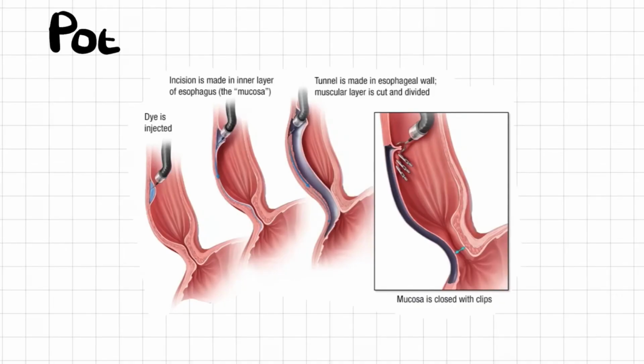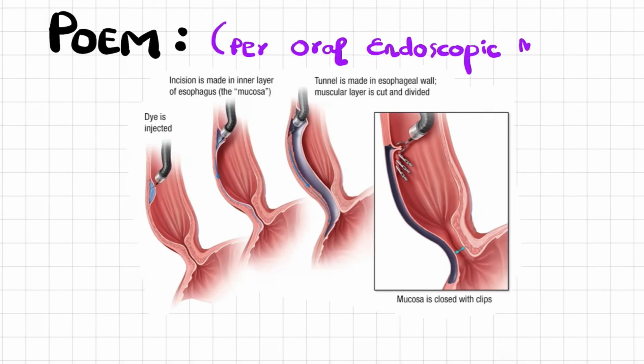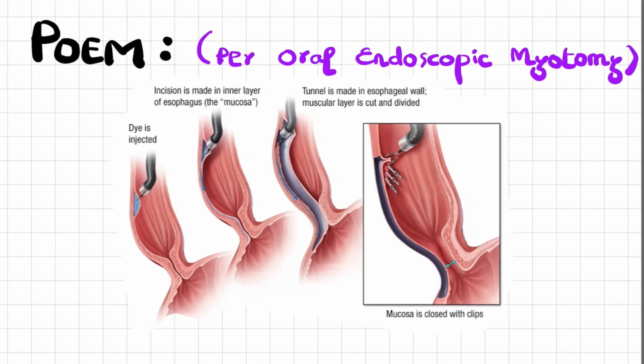Achalasia can also be treated by another procedure which is known as peroral endoscopic myotomy. In this procedure, endoscope is inserted through the mouth of the patient and the myotomy is performed without any external incision. The circular muscle layer of the lower esophageal sphincter is divided through a submucosal tunnel that is created in this procedure.